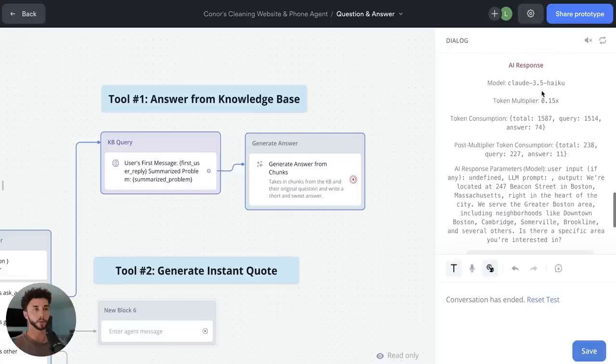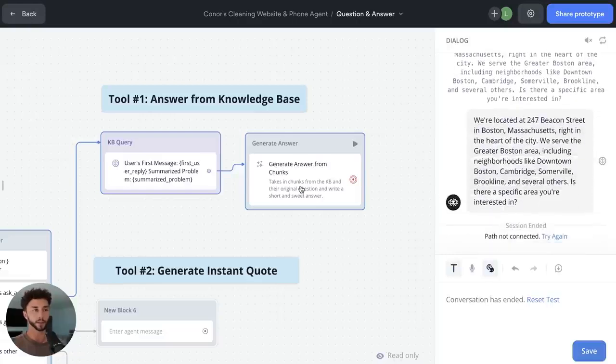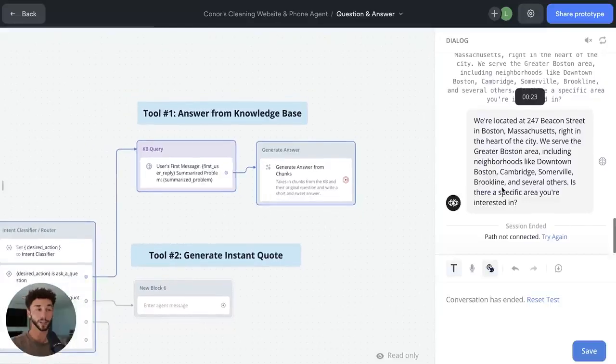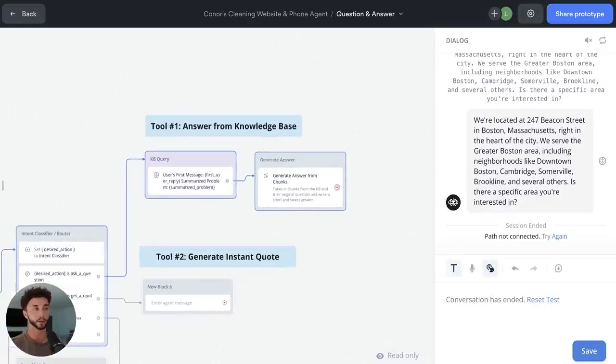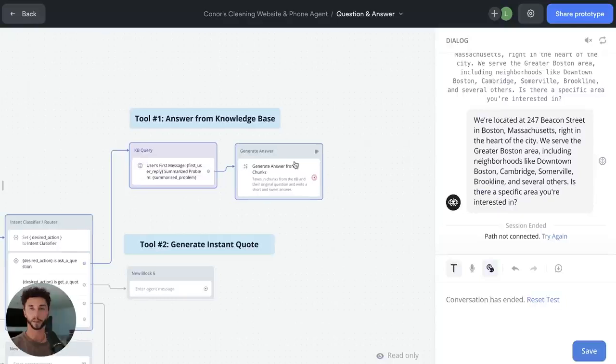And the AI response here finally took in all of this information and it gave us the final output and generated this response. We are located at 247 rah, rah, rah, rah. And at the end here, it's saying, is there a specific area you're interested in? For a basic build like this, I'd probably change the prompt to say, don't ask another question, because in this case, you'd then need to set up a looping mechanism where it can keep answering questions for them and then break out into any of these other intents as needed. But for now, that is a knowledge base, and that's how you can ask questions.